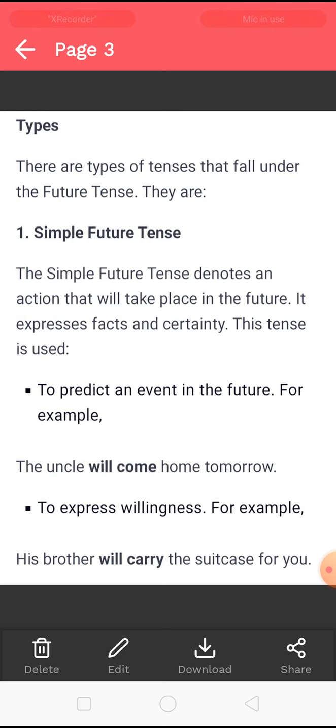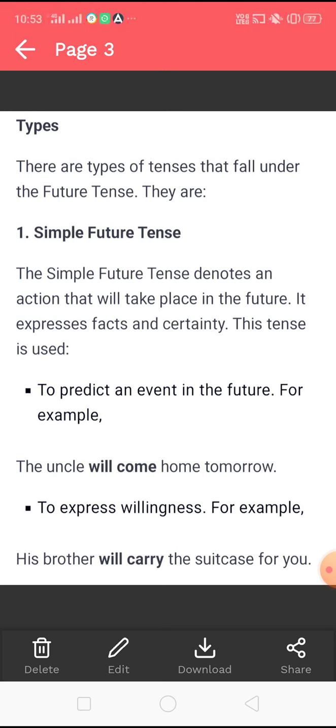There are types of tenses that fall under the future tense. First of all, we start with the simple future tense. The simple future tense denotes an action that will take place in the future. It expresses facts and certainty. Facts and certainty means you are sure about something and you are talking about the things which are quite logical.